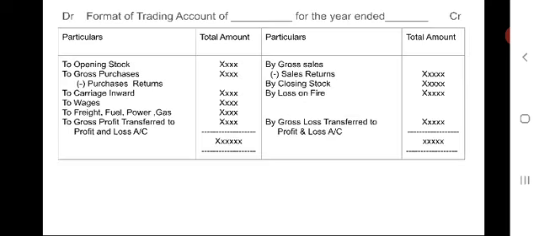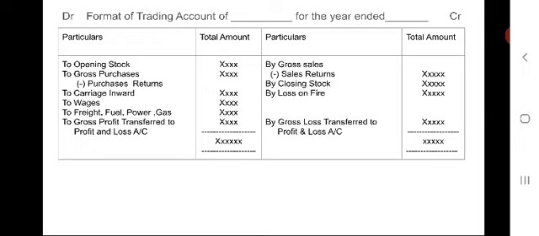This is a format of trading account. Here you can observe that, the title should be like this: trading account of so and so company, X company, Z company, Y company, for the year ended 31st March 2020, 30th June 2020, 31st December 2019, like this.